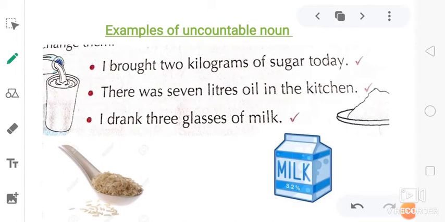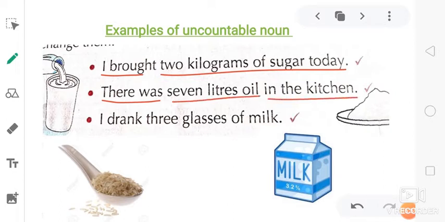Examples of uncountable nouns. I brought 2 kilograms of sugar today. There were 7 liters of oil in the kitchen. I drank 3 glasses of milk. Sugar, oil, and milk are examples of uncountable nouns, and directly we have not used the number 2. Thus numbers 2, 7, 3 are used in front of kilograms, that is a measuring unit.